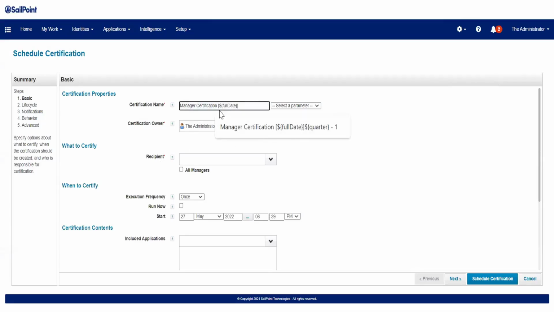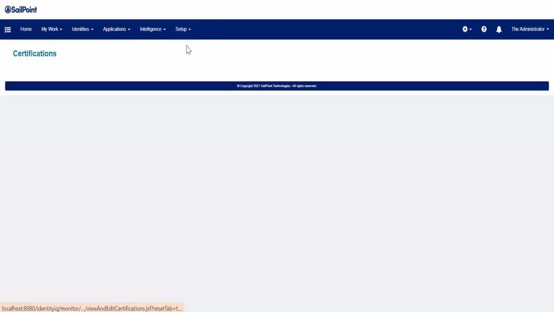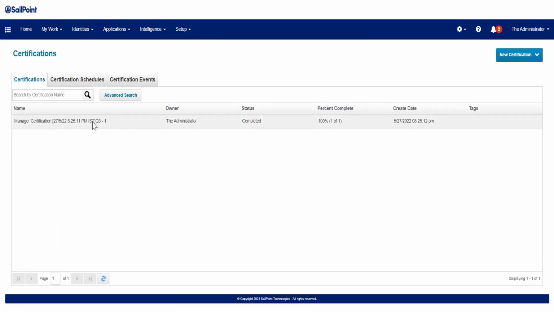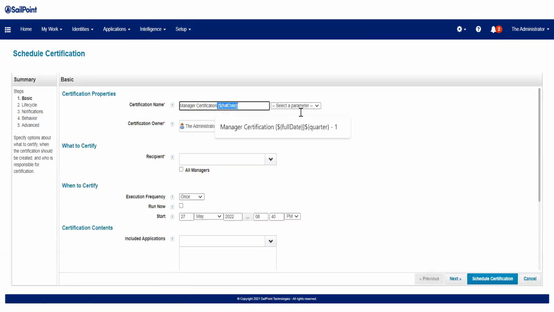I'll put simply this. If you see this $full date, how this comes here. You see the date is printing. So basically that variable got replaced with the actual date. So manager certification, let's just remove 2. Okay, now we have to find a new manager here.